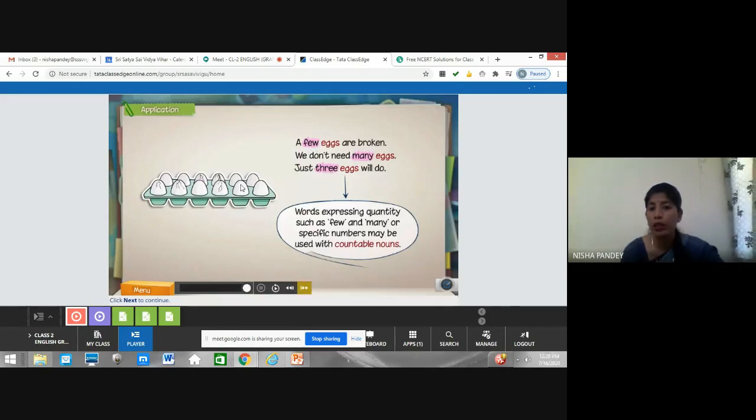As you know, eggs are countable. For countable nouns we have singular as well as plural forms, right? For one we use egg, and for plural we say eggs. So few, many, three are expressing the countable nouns here.